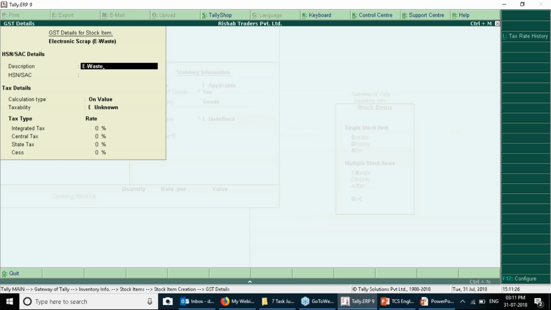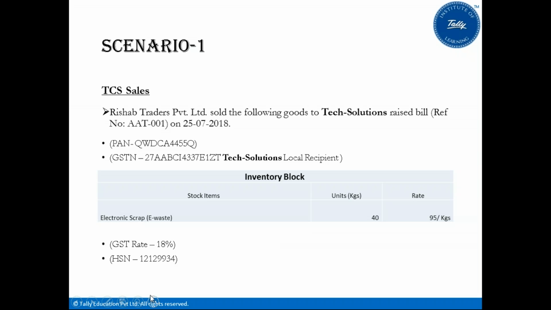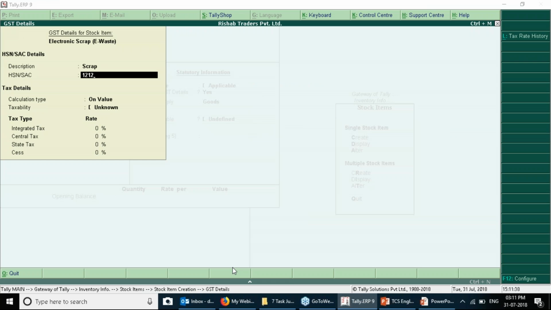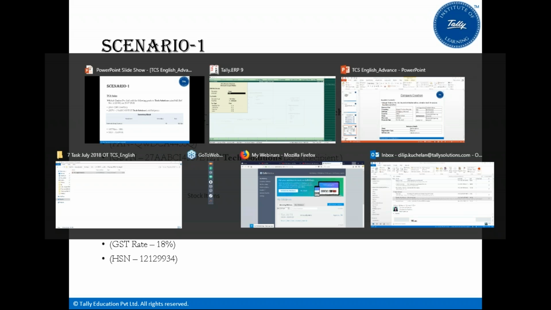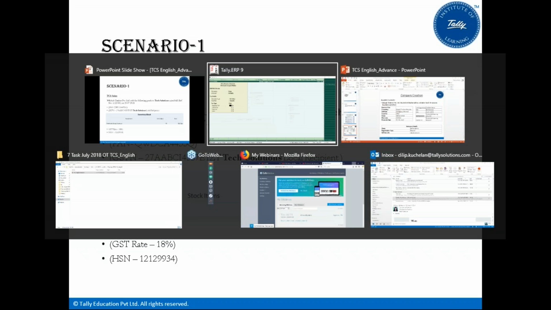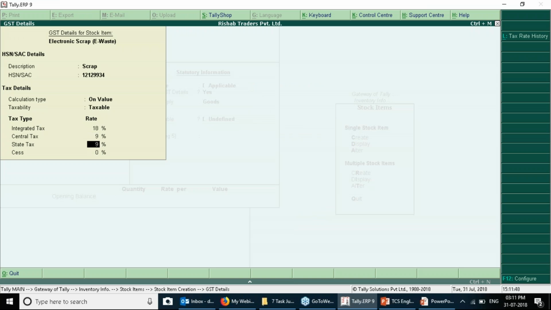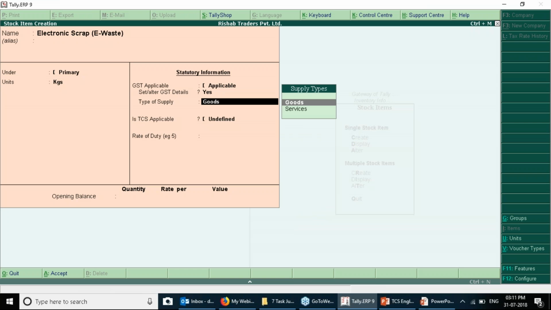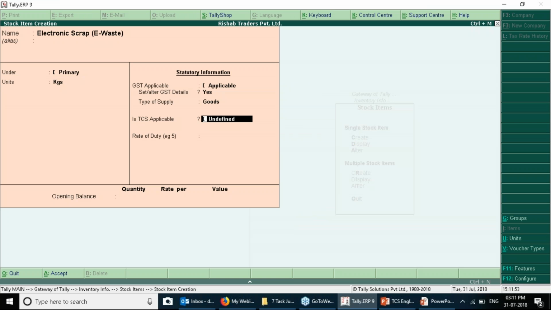You can provide scrap as a description, the HSN code, which is taxable, and the rate of GST is 18%. The type of supply is goods.